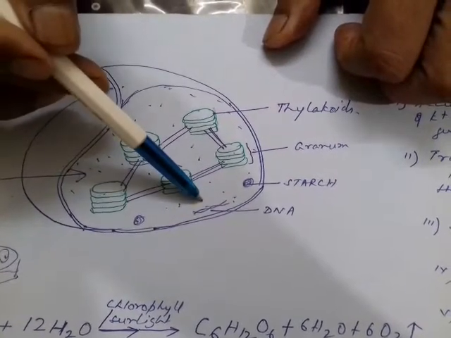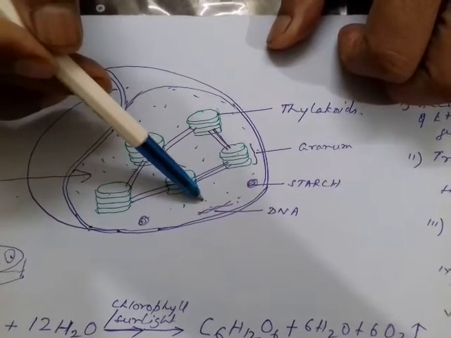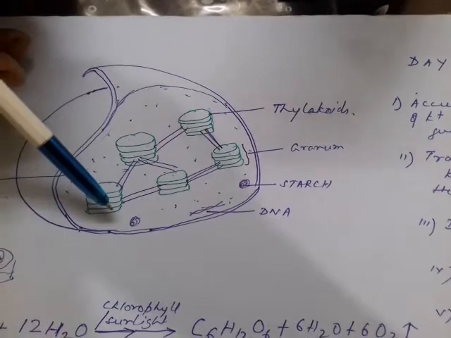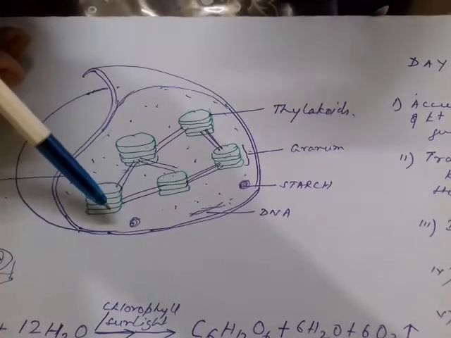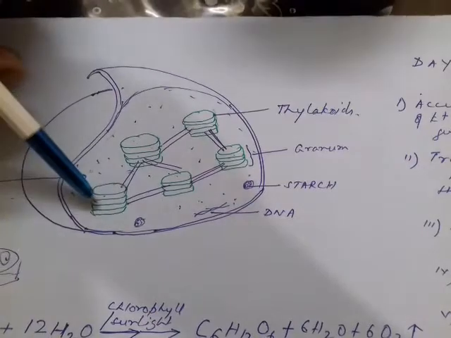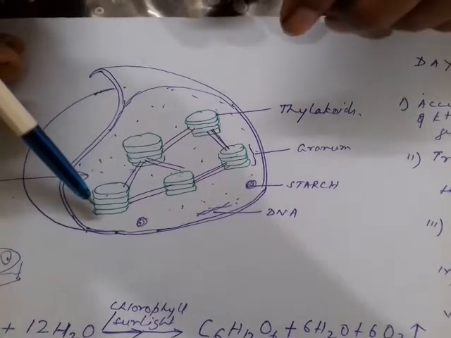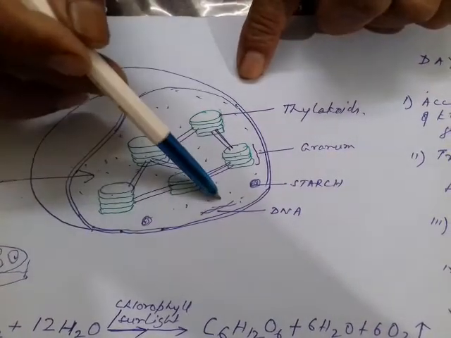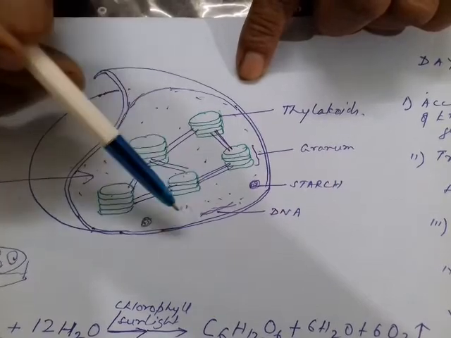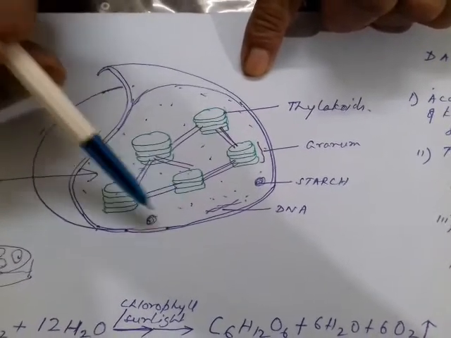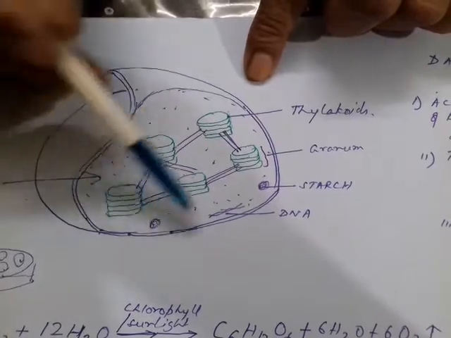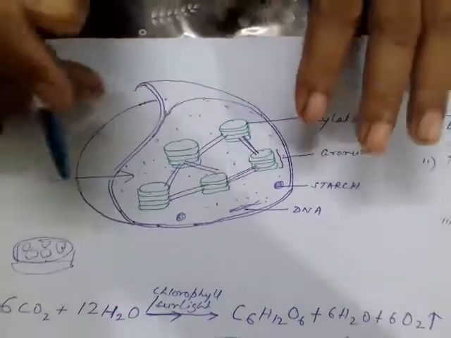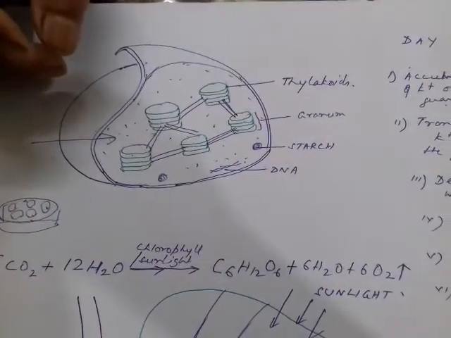The chloroplast contains an independent DNA and ribosomes. This you have to remember, because a chloroplast is an auto-replicating or self-replicating organelle. What is the meaning? A chloroplast will not wait for the whole cell to divide to form two chloroplasts from one chloroplast. They can divide themselves with the help of their DNA, which contains the nuclear material, and their own ribosomes. The ribosomes are of a different sort from what we have in prokaryotes, like bacteria. That is not required that much, but you must know about the structure of the chloroplast.